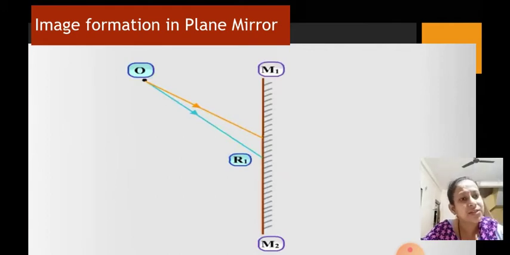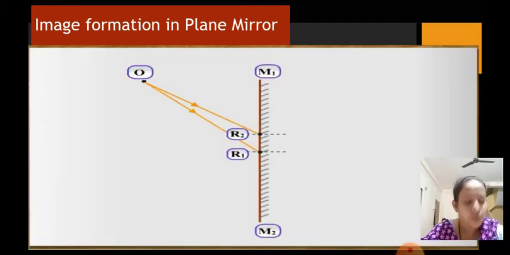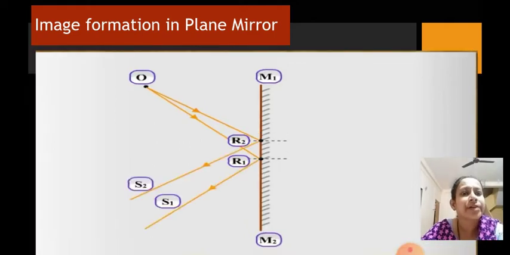Incident rays are those rays which fall on the mirror. So let's take two incident rays, OR1 and OR2, and they get reflected according to the law of reflection.